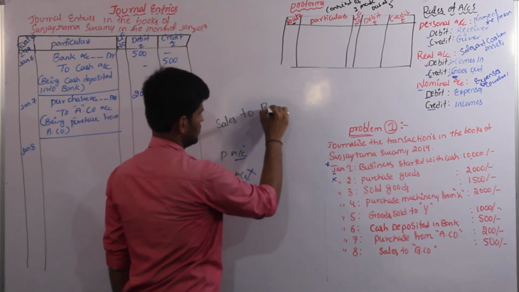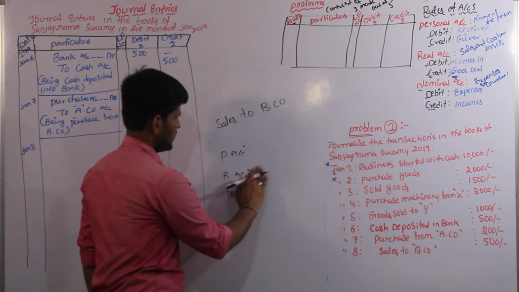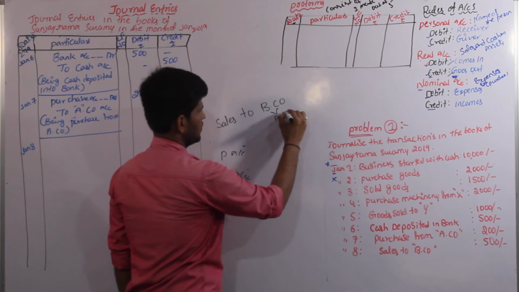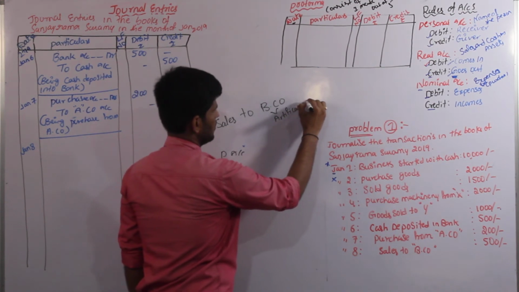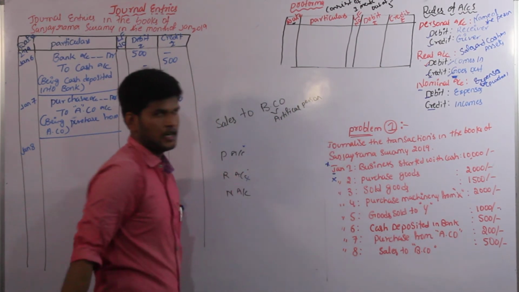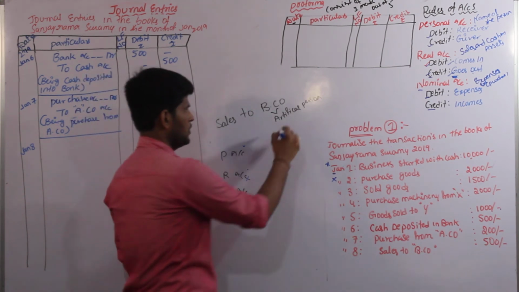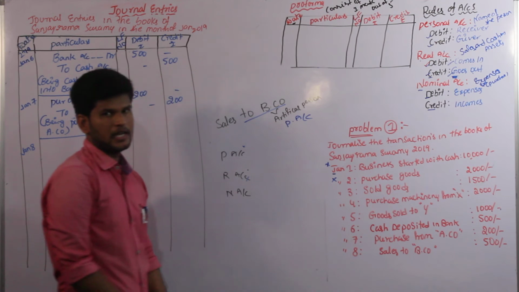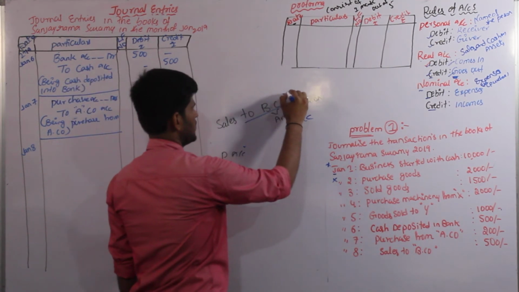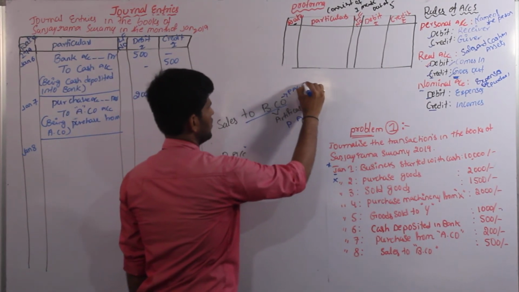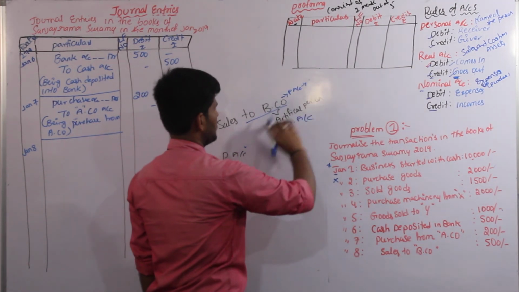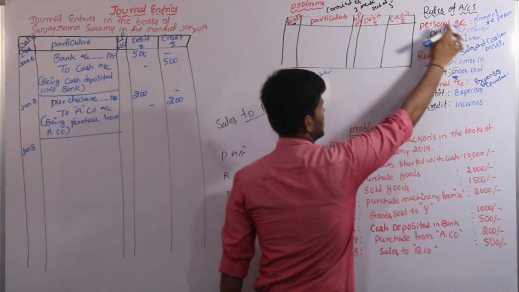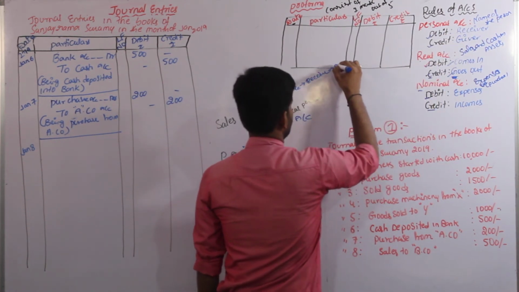sales to B company. B company is also an artificial person. Artificial person is relating to personal account. To B company is nothing but B company is receiving. It is relating to personal account and converting as receiver. Receiver in personal account is there in debit side.